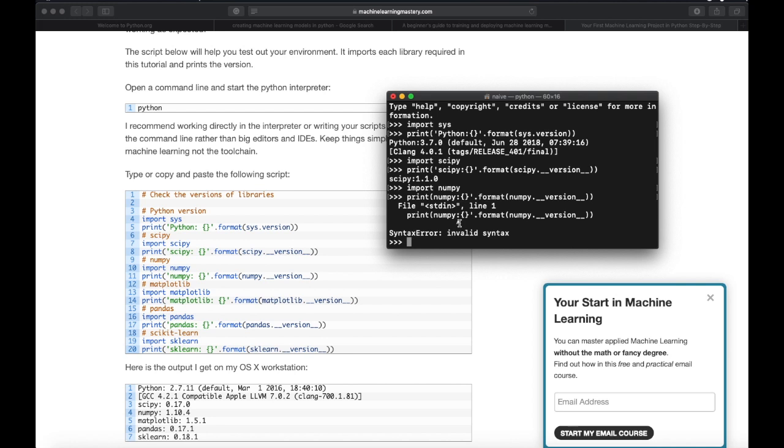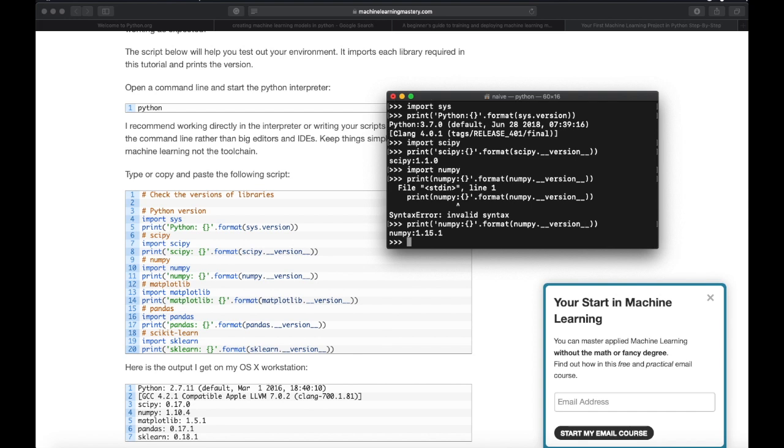Oh, I see. I missed a single quotation mark there. So I'll again have to print, braces, brackets, NumPy, quotation mark, NumPy, colon, then braces, another quotation, dot format, numpy.__version__, and let's close the bracket. Okay, it says 1.15.1. NumPy is good.